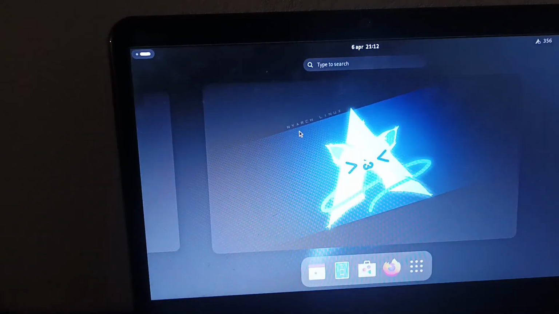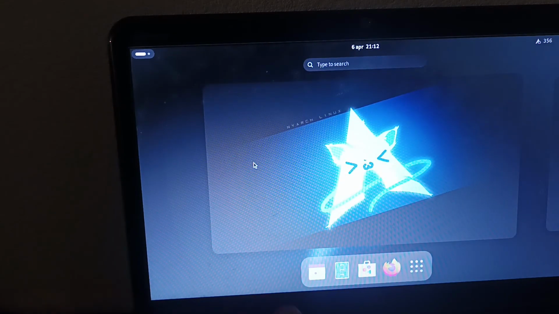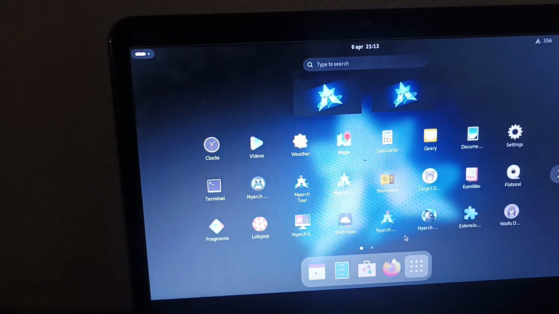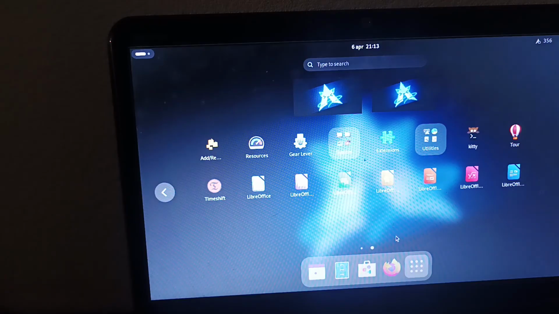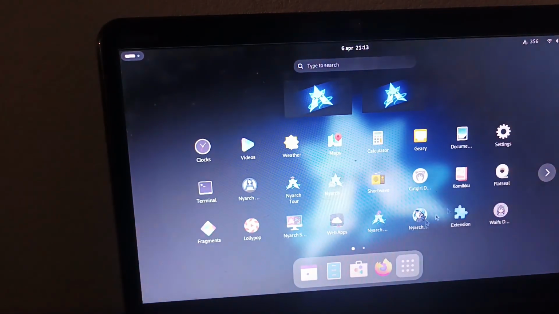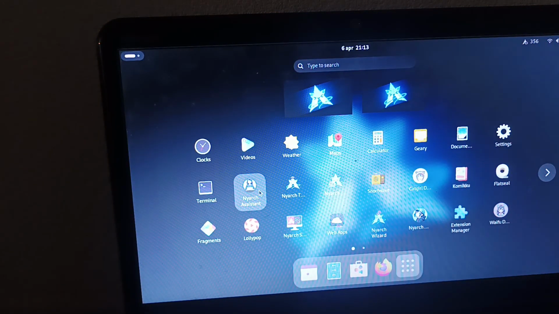So, what else do I think of this distro? Well, it's just Arch with the anime theme, kind of like what Arch users do on Reddit in their Linux rices. But otherwise, it's kind of slow when you do certain stuff, and pretty bloated with a lot of Flatpak apps, like Nyarch Assistant, which after a little bit of research is actually just ChatGPT with an anime girl. We got Nyarch Tour, this one, Nyarch Customize, Nyarch Wizard, and so on.